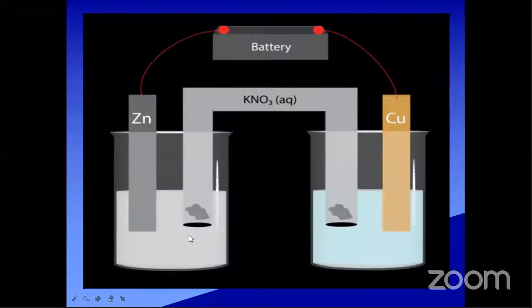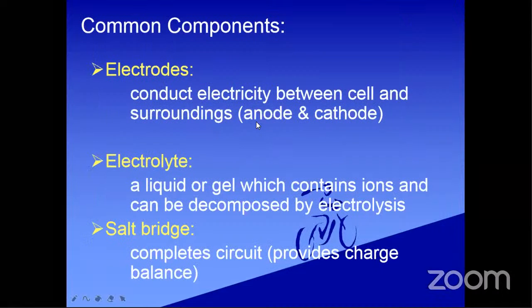So this is the electrolytic solution, and this is the electrode. I'm taking two different electrodes here: zinc on the left side, and on the right side you see a different color. This is copper, another electrode. Two different electrodes I am using. What are the two? One is the anode and the other is the cathode. These two are the electrodes.